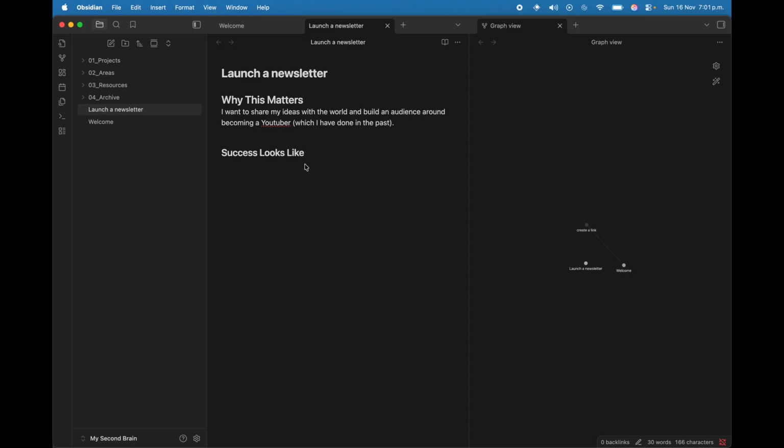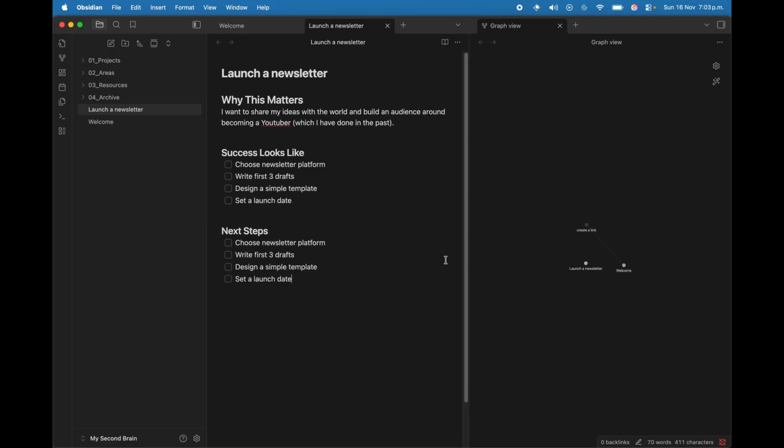Now I will want to add bullet point lists. So for that we type a dash, then space, and as you can see, now we have a bullet point. Now I need to plan to do something. I need an action plan. So my next steps will be choosing a newsletter platform, then to write my first 3 drafts, design a simple template, and to set a launch date. I've been researching a lot of things. I can think now about content strategy.